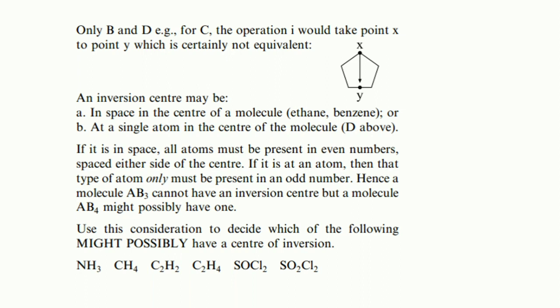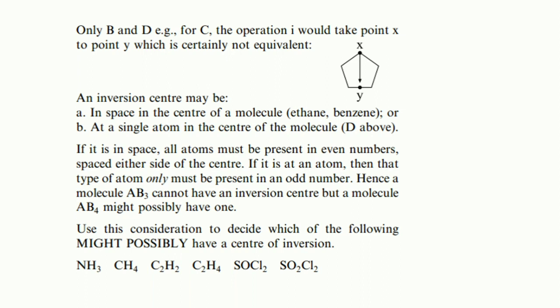If it is an atom at the center, then that type of atom only must be present in an odd number. Hence, a molecule AB3 cannot have an inversion center, but a molecule AB4 might possibly have one. So this is a quick illustration of the above statement.